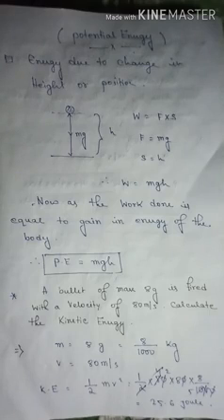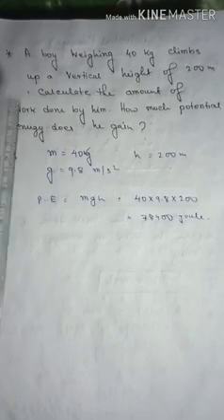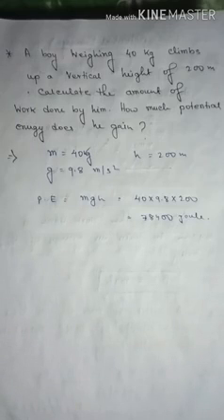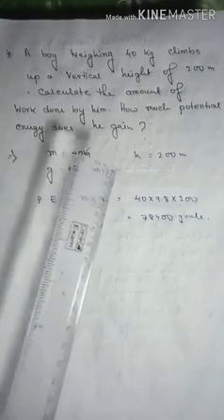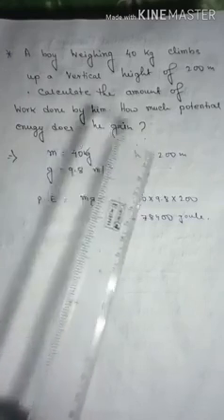Now let's have some numerical examples on potential energy. Suppose there is a numerical problem given that a boy weighing 40 kg climbs up a vertical height of 200 meter. Calculate the amount of work done by him as well as the potential energy he gained. So we basically have to find the potential energy of the boy. Here the mass is given as 40 kg and the height is h equals 200 meter.